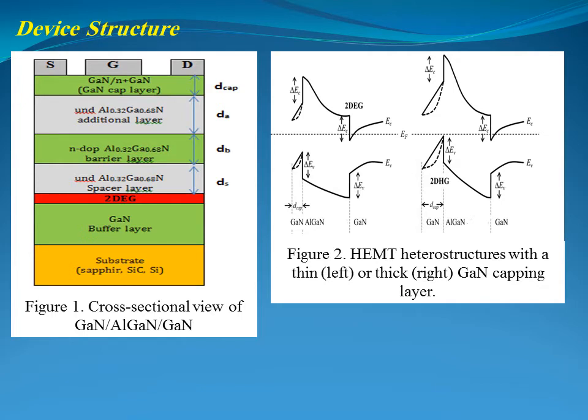This is due to a negative polarization charge, minus sigma, at the upper interface, which increases the electric field in the barrier layer and hence decreases the 2DEG density. At this point, a two-dimensional hole gas, 2DHG, is formed at the upper GaN-AlGaN interface.